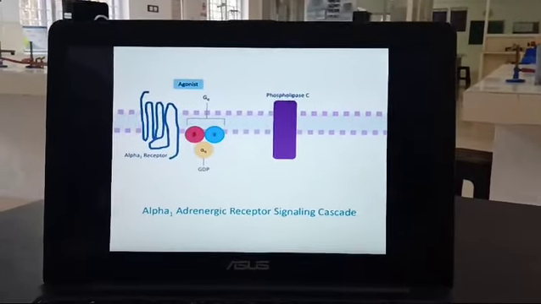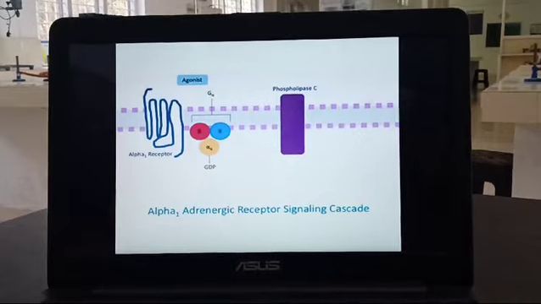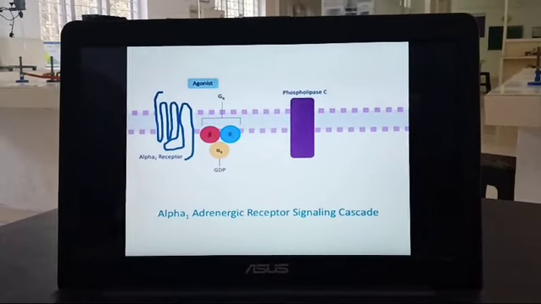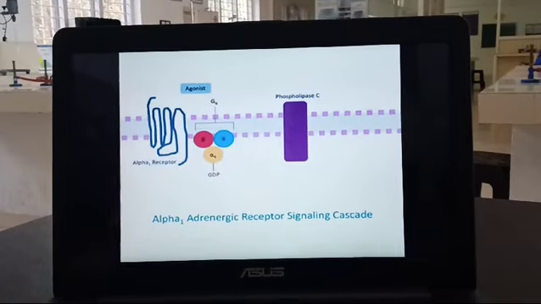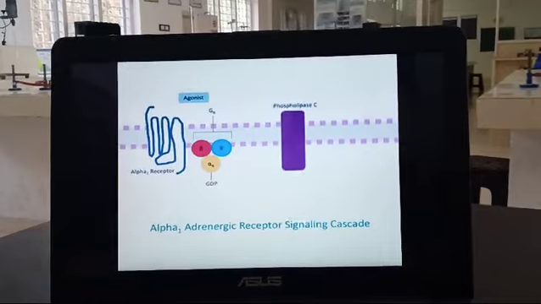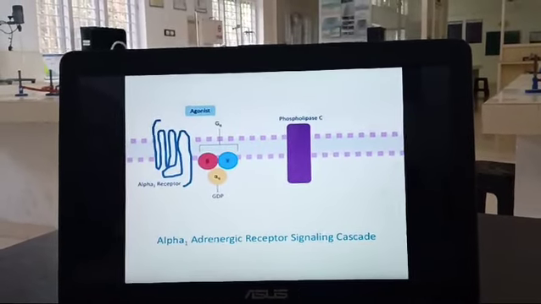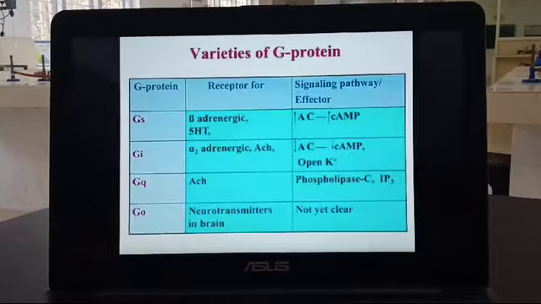Then here is the diagram for the G protein coupled receptor, which is a coiled receptor. Here the example is the alpha 1 receptor, which is a receptor for adrenergic drugs like adrenaline, and phospholipase functions as the enzyme. This is the alpha 1 adrenergic receptor signaling cascade.